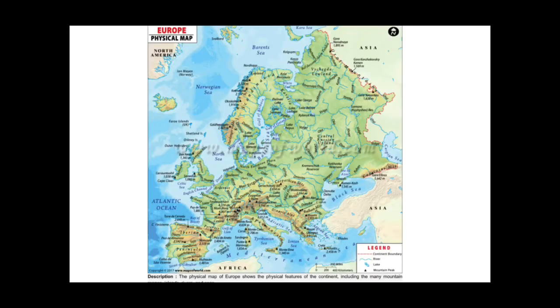Now consider this map. As you can see over here, this is Asia and this whole continent is Europe. So Asia and Europe are separated by the Ural Mountains. These are the Ural Mountains and this is a river, that is the Ural River. Moments back we read about the Caspian Sea. This is the Caspian Sea, and these are the Caucasus Mountains. So we can say that the European continent is separated from the Asian continent by the Ural Mountains, Ural River, Caspian Sea and Caucasus Mountains.